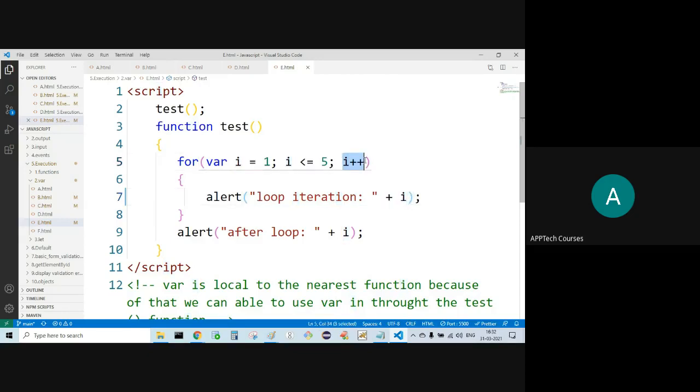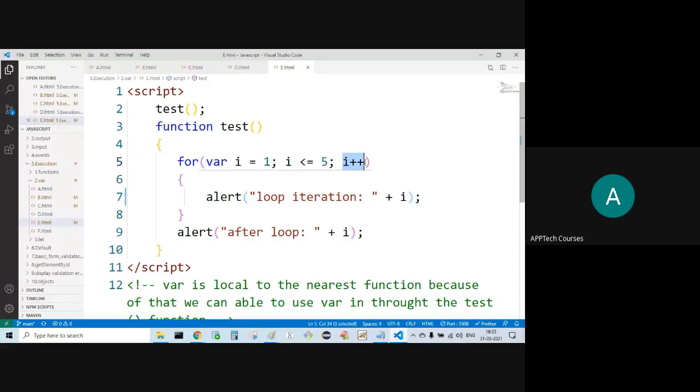I got incremented to 3. 3 less than or equal to 5, yes. Going inside, loop iteration 3. I got incremented to 4. 4 less than or equal to 5, yes. Going inside, loop iteration 4. Now I is becoming 5. 5 less than or equal to 5? Of course, returning true. Coming inside, loop iteration 5.